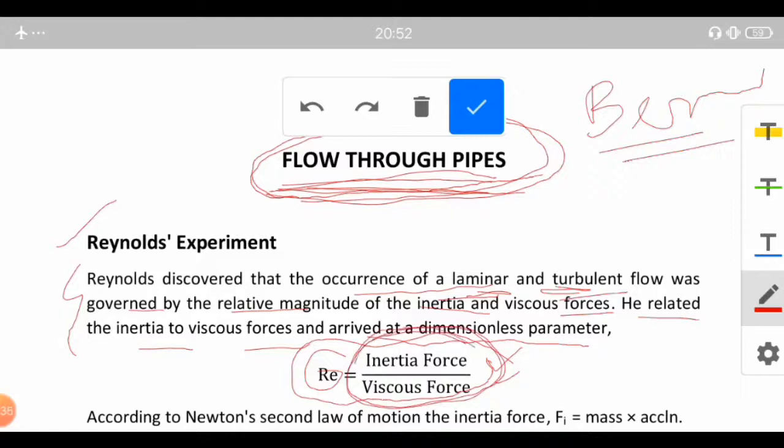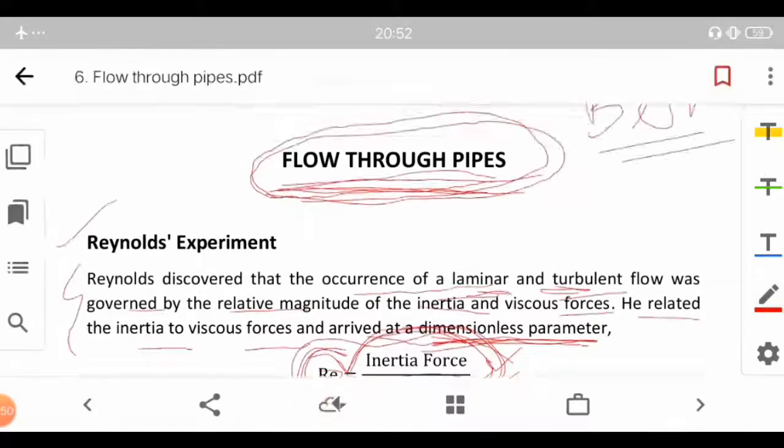That is, the ratio of the inertia force to the viscous force gives us a dimensionless parameter. Keep it in mind, and this we know popularly as the Reynolds number.